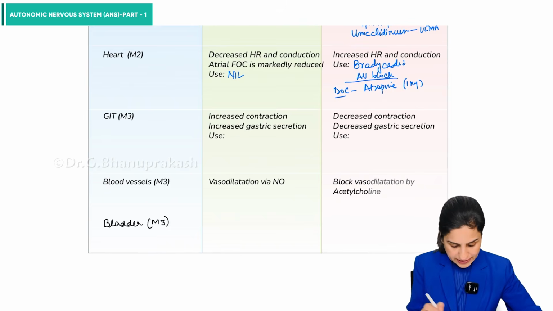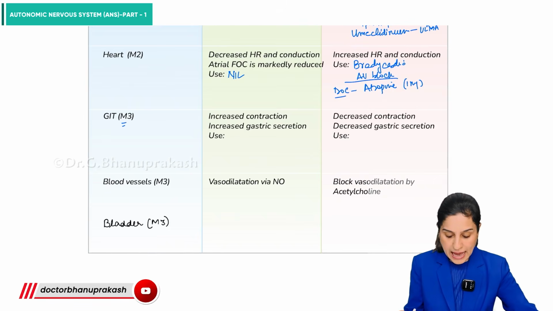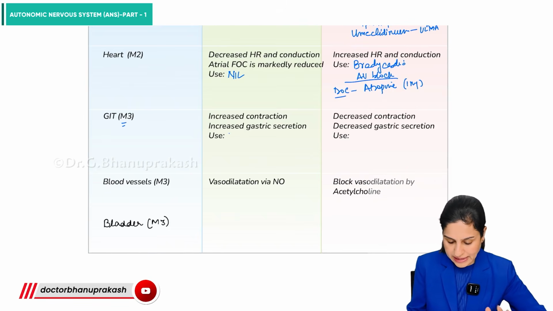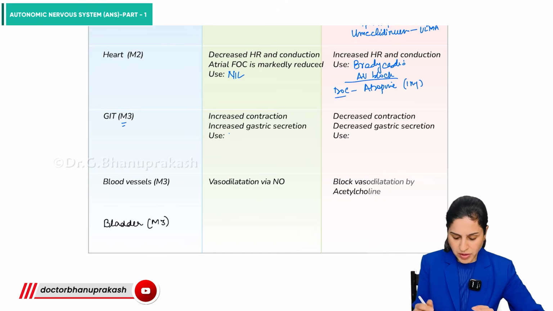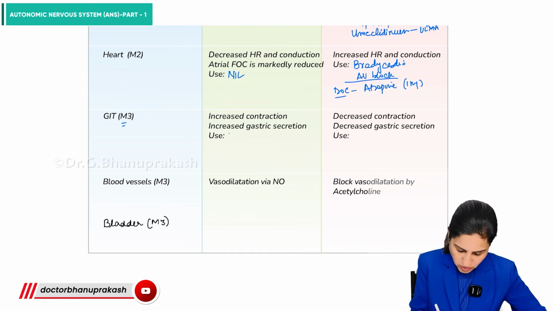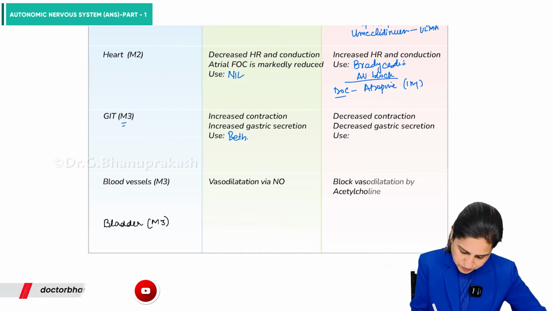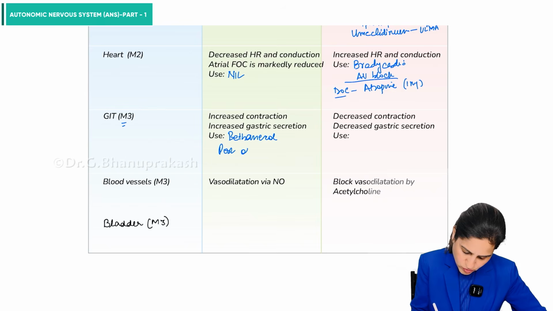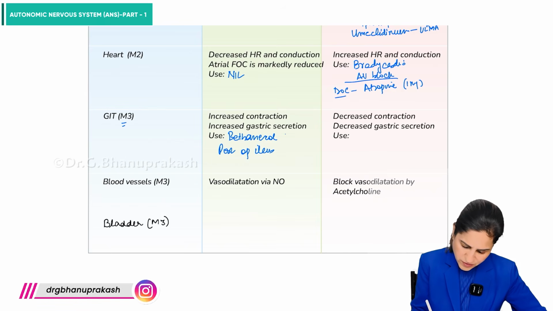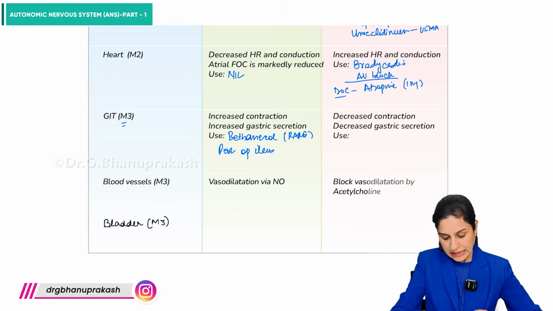On the GIT, there are M3 receptors present and it leads to contractions and increase in the gastric secretions. So initially we used a drug called bethanechol for post-op ileus. But we use it rarely now, though it was used because in post-op ileus there is decrease in the contraction.